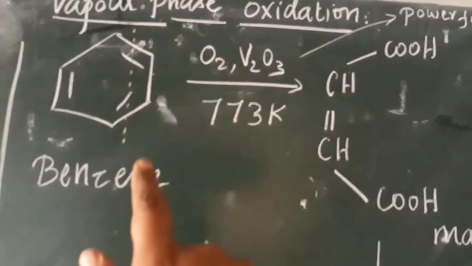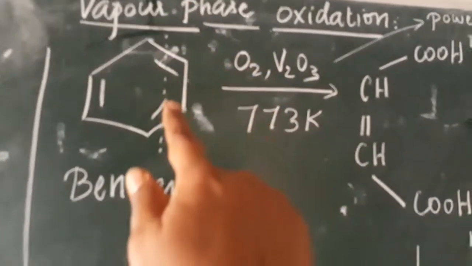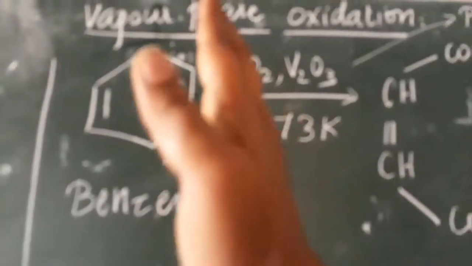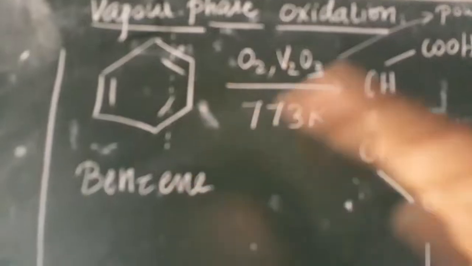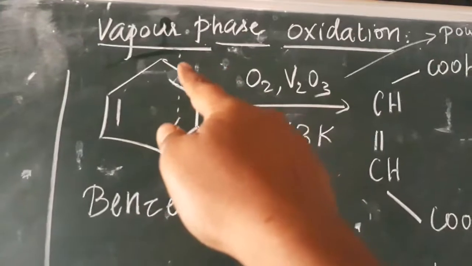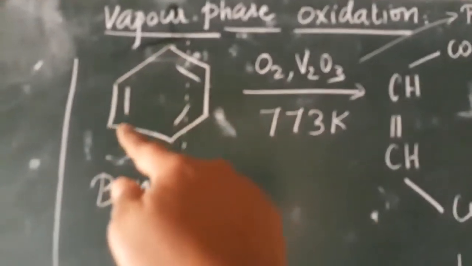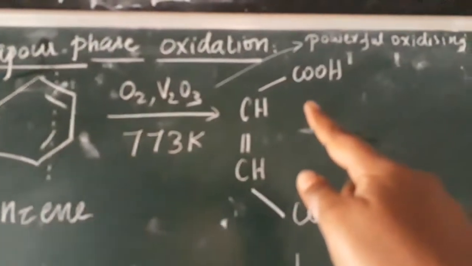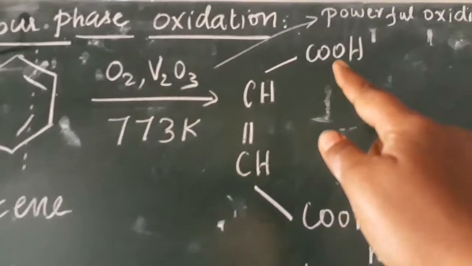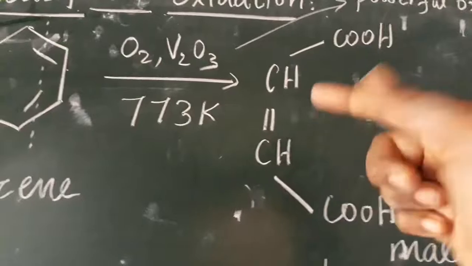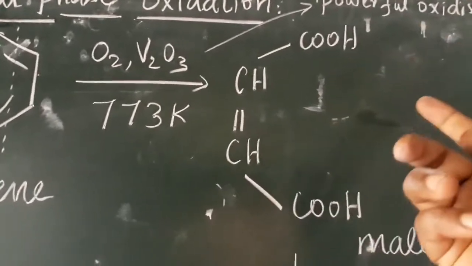The benzene ring is cleaved like this. Here, this bond, these two carbons, they cleave and get away. And how many carbons are there? 1, 2, 3, 4. So 4 carbons. We are going to write here. This carbon gets oxidized. Oxidized means addition of oxygen.